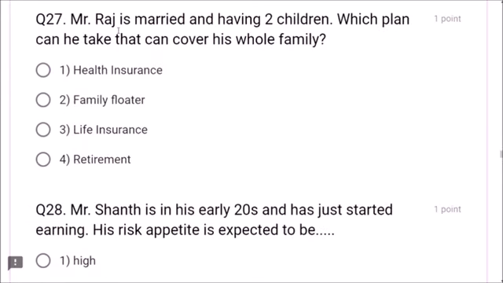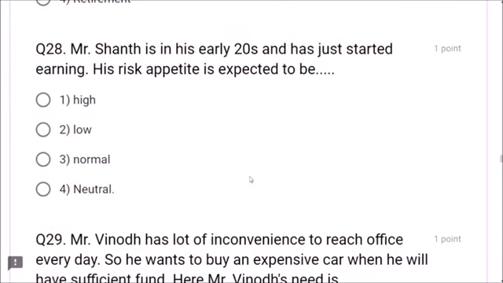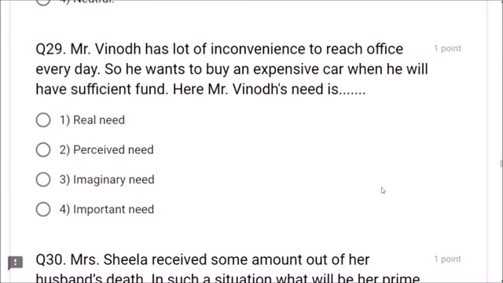Next, question number 27. Mr. Raj is married and has 2 children. Which plan can he take that can cover his whole family? Family floater. Family floater is the correct answer, friends. Next, question number 28. Mr. Shant is in his early 20s and has just started earning. His risk appetite is expected to be low. Answer is low.